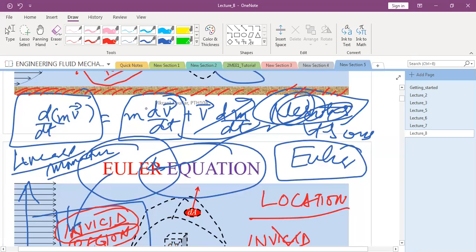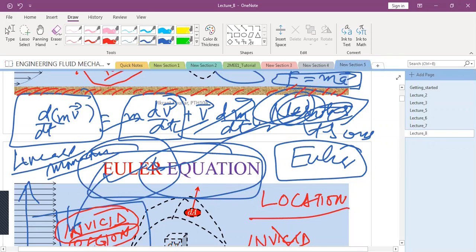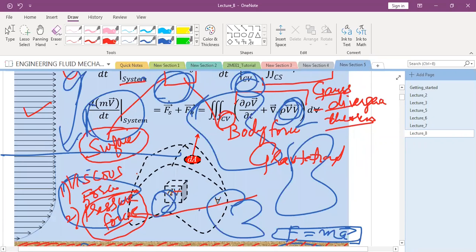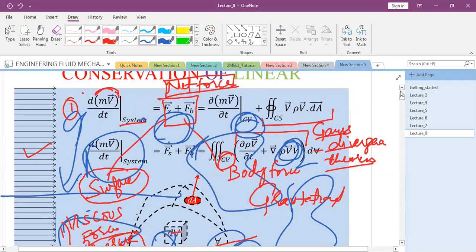So please always remember this. The applicability of these laws is not universal. You cannot apply force equal to mass into acceleration for relativistic mechanics. You cannot apply the Euler equation for a region taken in this region. The Euler equation only applies to inviscid region of flow. So that should be absolutely clear in your mind. Any doubts to anyone? Any doubts?